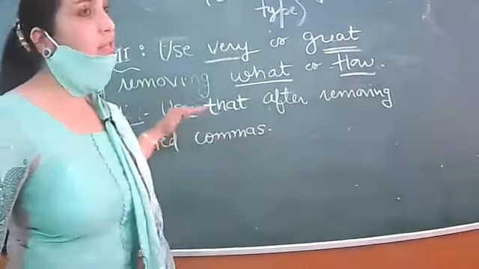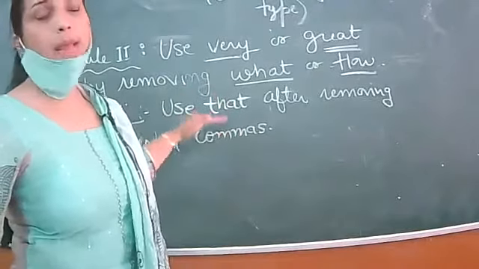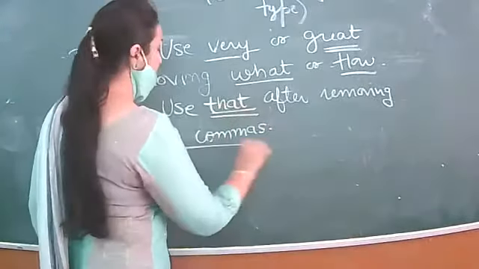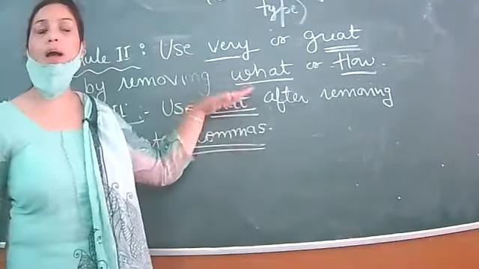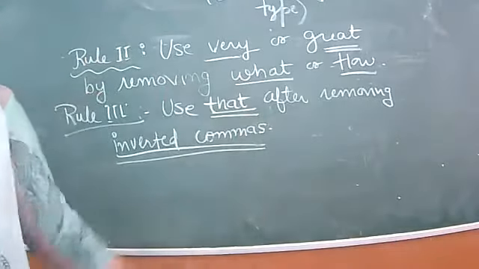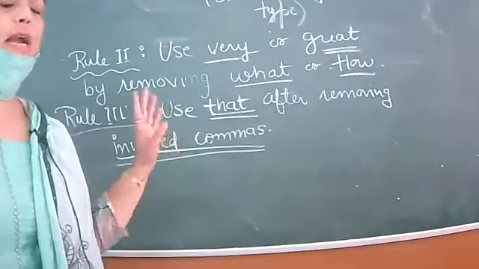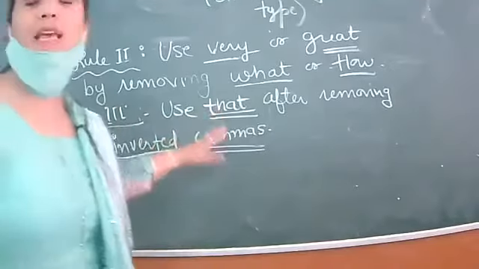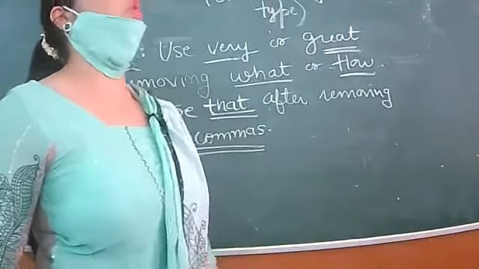But now listen, when exclamatory sentences are given, you will remove inverted commas. In place of inverted commas, what will you write? "That." So you can underline this like that. Inverted comma will be removed. In place of inverted comma, "that" will be written. Clear? Listen carefully, because these rules are to be followed very, very carefully. It can be asked in subjective form also, MCQ form also, and these rules are going to be carried in 9th class and 10th class also.